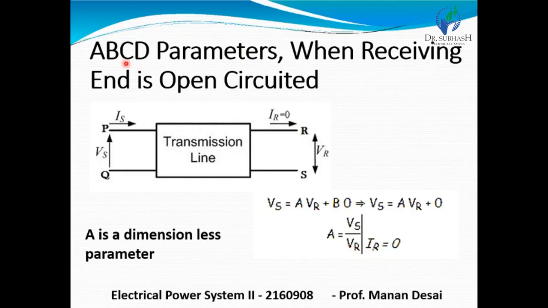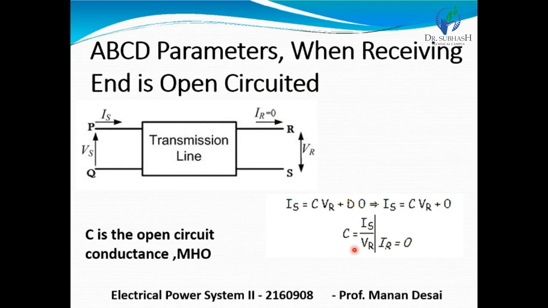This is case 1: ABCD parameters when the receiving end is open circuited. You see here that IR is equal to 0. So if IR is equal to 0, Vs is equal to A VR plus B times 0, so Vs is equal to A VR plus 0. So A is equal to Vs upon VR when IR is equal to 0.